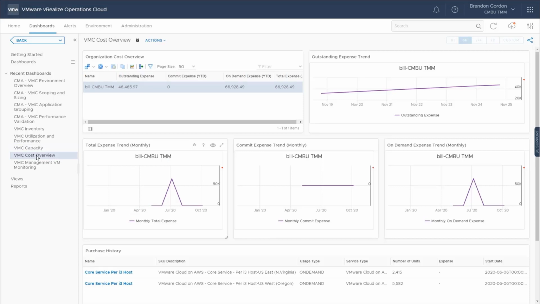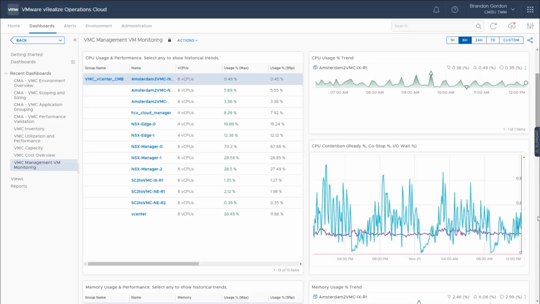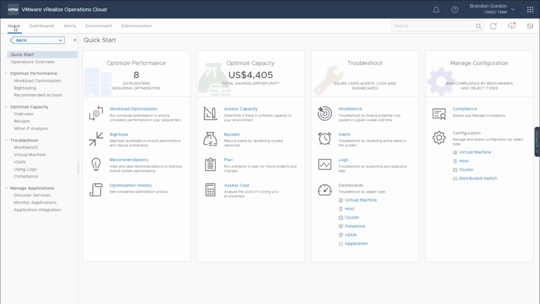The next dashboard here is showing our cost overview. This connects into the Cloud Services portal, downloads your bill, and allows you to see your expenses. So the next dashboard is the VMC Management VM Monitoring dashboard. In this dashboard, you can actually go in and look at the management infrastructure for the VMC environment.